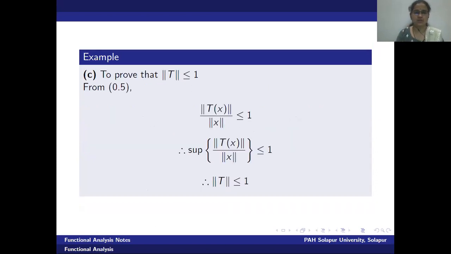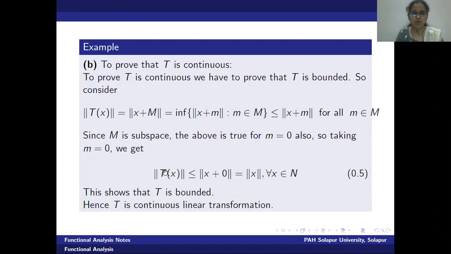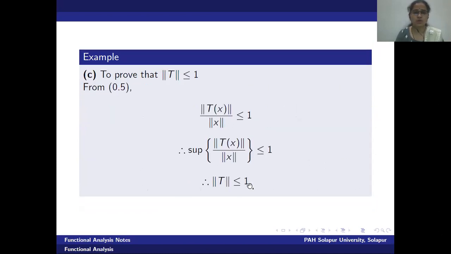Let us prove the third point. In the third point, we want to prove norm T is less than or equal to 1. Actually here in equation number 0.5, we have proved norm T of x is less than or equal to norm of x. Therefore, I can write norm T of x upon norm of x is less than or equal to 1. Now let us make use of the third statement of our operator norm.